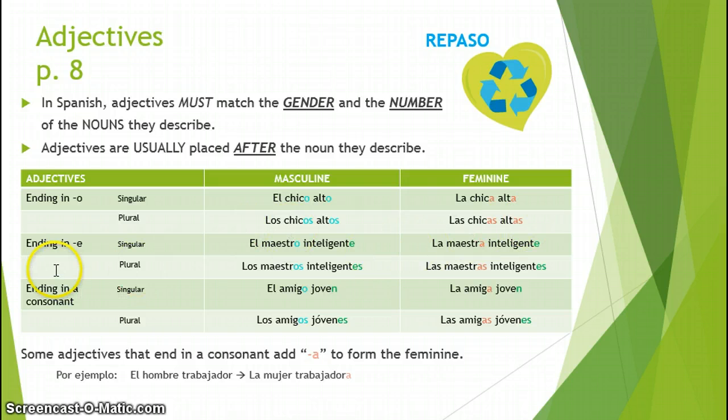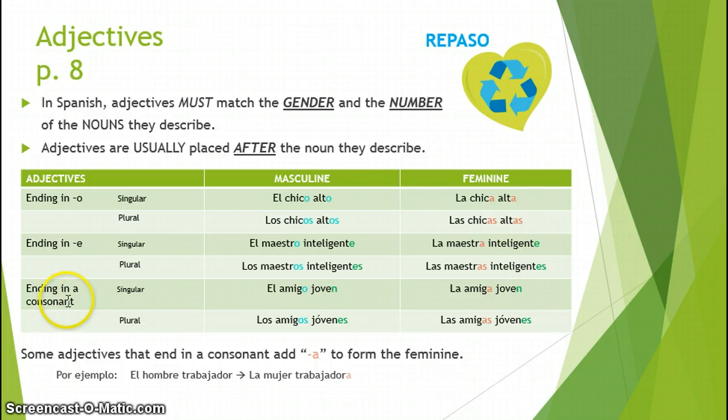With our adjectives that end in E, once again, we're going to have singular plural. Just notice that inteligente is the same regardless of the gender. So I have el maestro inteligente, la maestra inteligente. However, when I pluralize, notice that since this ends in a vowel, I just simply need to add an S. Los maestros inteligentes, las maestras inteligentes.